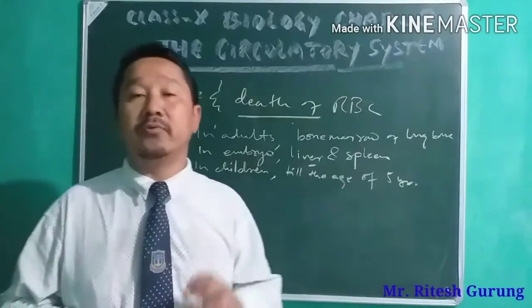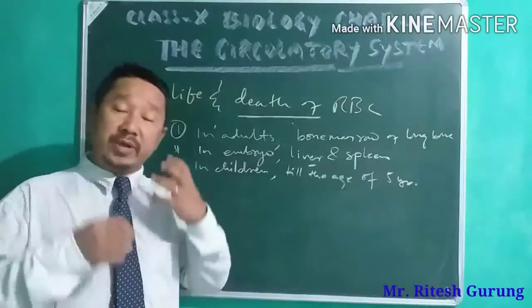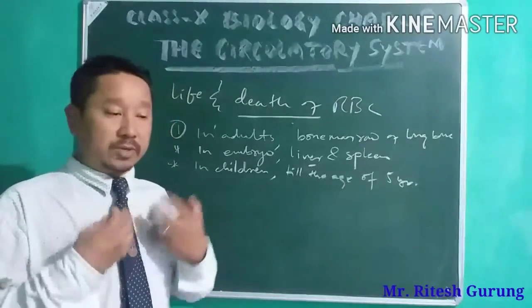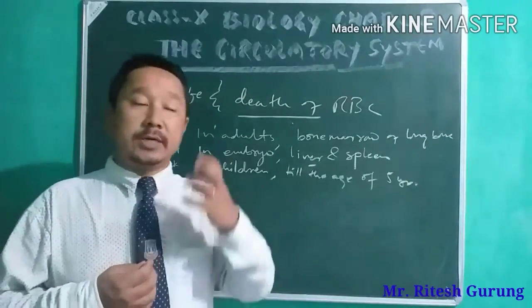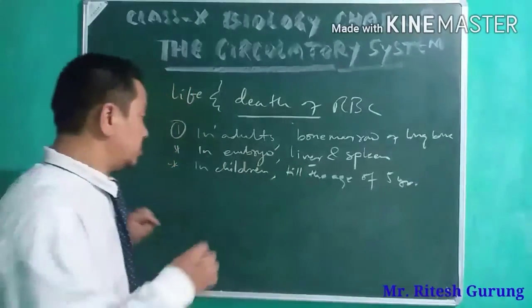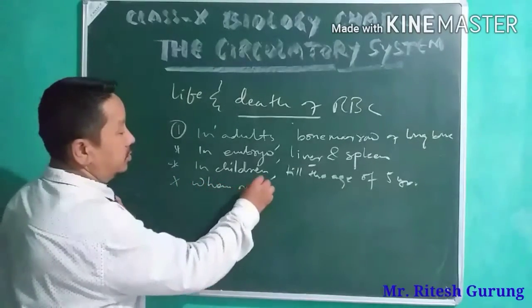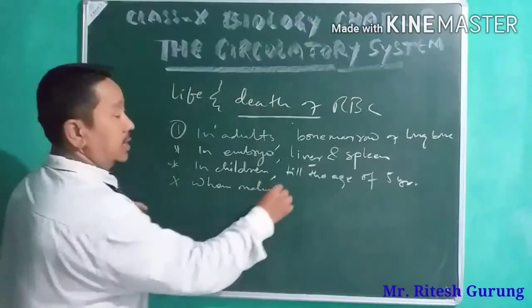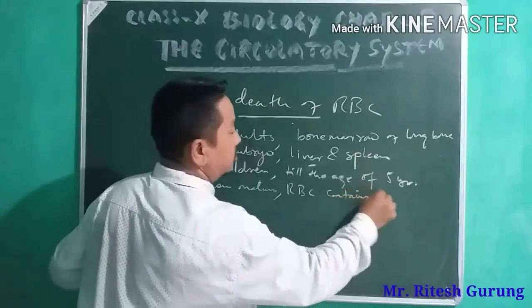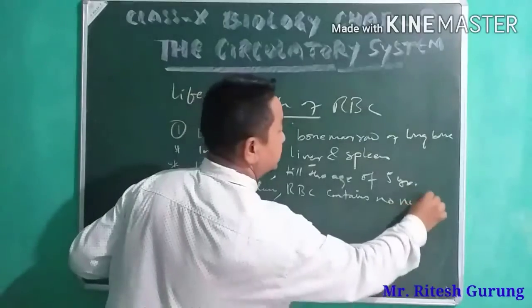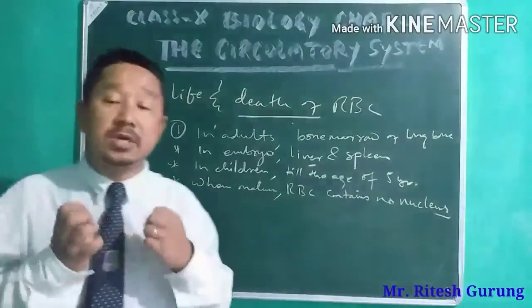All right, and when RBC is matured, then it contains no nucleus. There is no nucleus in the RBC when it is mature.